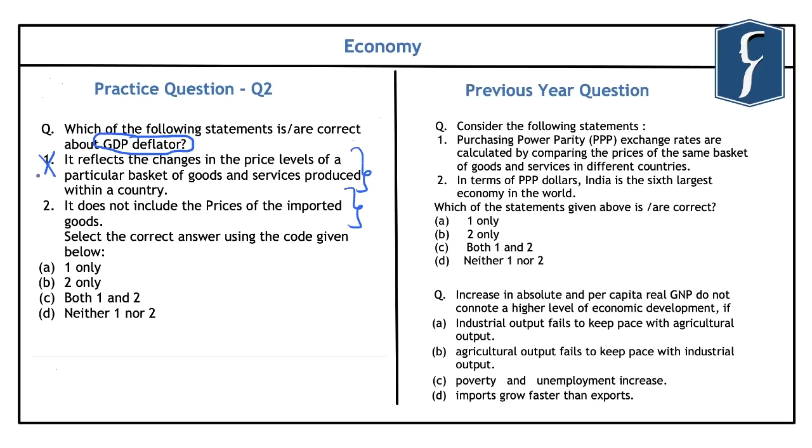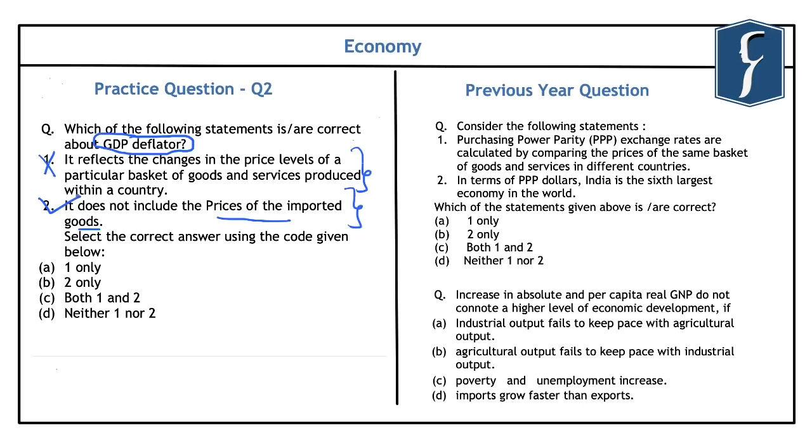The second statement is that it does not include the prices of imported goods, which is also correct because it only looks at the goods and services produced within the economy and does not take into account imported goods. On the other hand, the consumer price index reflects the items, goods or services consumed by the people, and they can at times include even imported goods and services. So it is clear that the GDP deflator does not include the prices of imported goods, and hence the second statement is correct.